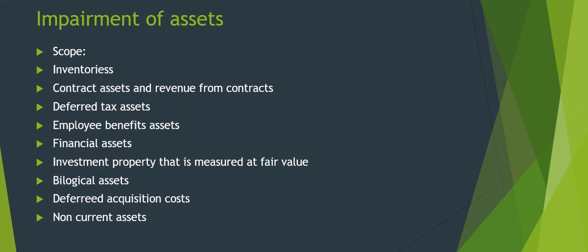Moving on to our next standard, which is impairment of assets. Impairment of asset is Ind AS 36. So what do you mean by impairment of asset, or what does an impaired asset mean? An impaired asset is an asset that has a market value less than the value listed on the company's balance sheet.